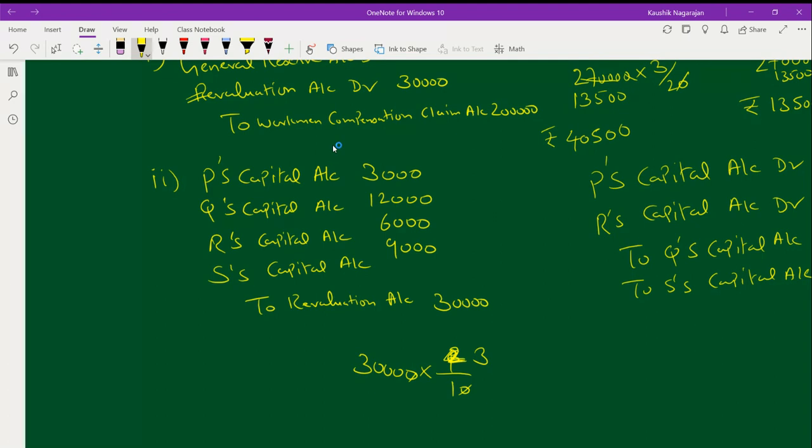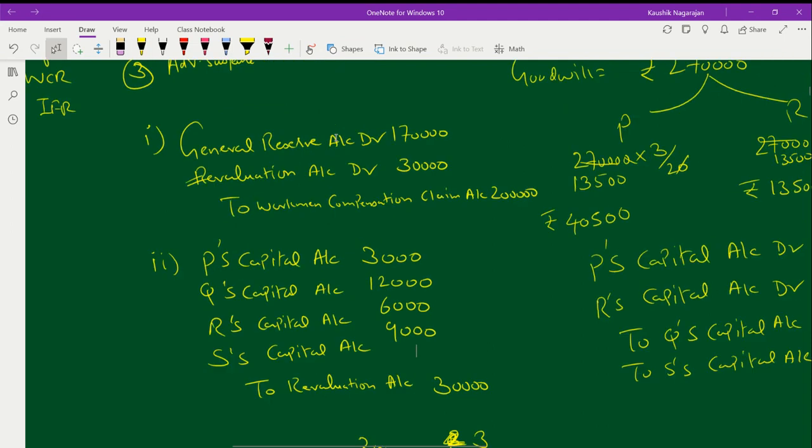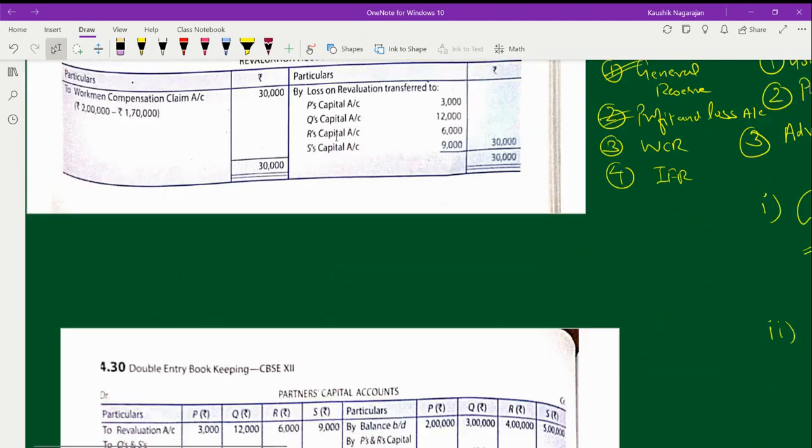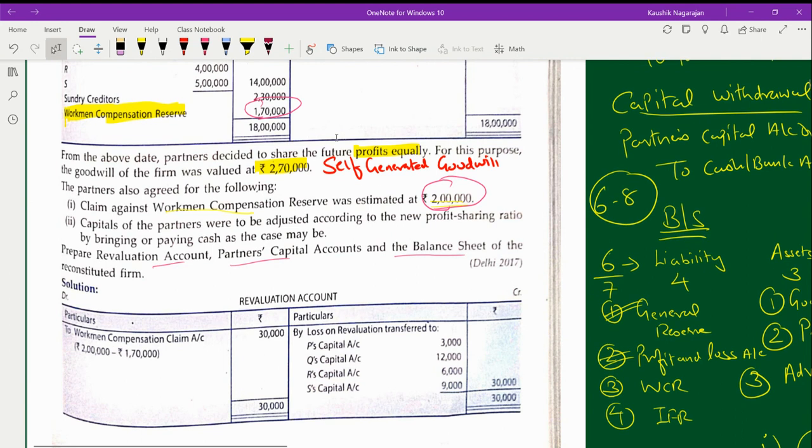Now I have transferred the amount to S's capital also, which means almost half of the problem has come to an end. Now, there is one piece of information given below stating that the capitals of the partners were to be adjusted. This indicates an adjustment of capital according to the new profit sharing ratio by bringing in or paying cash as the case may be.